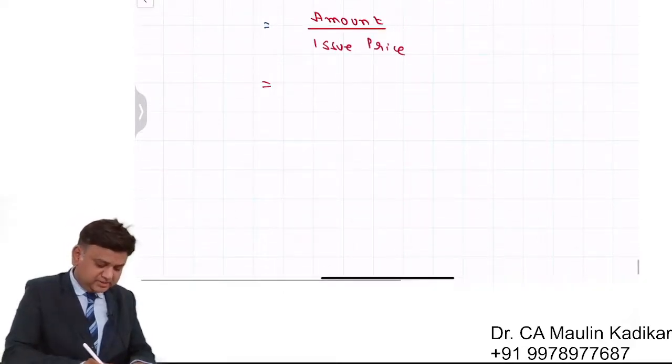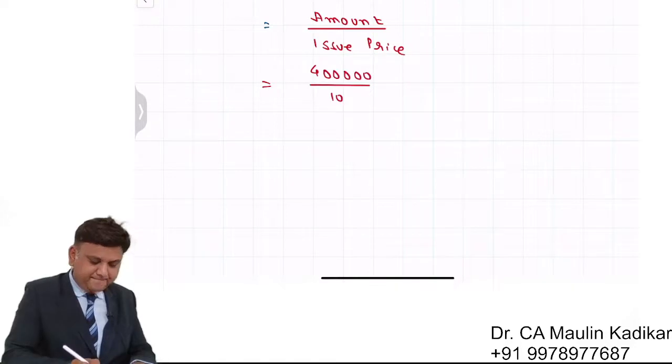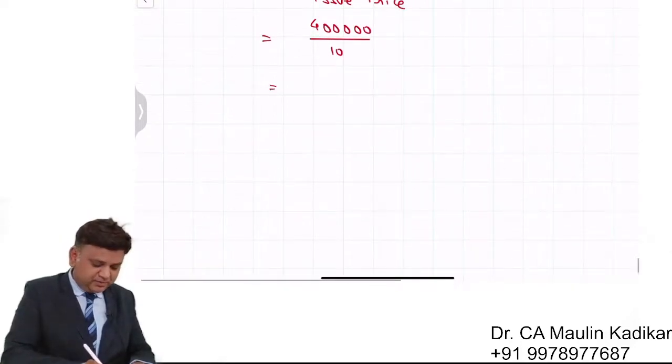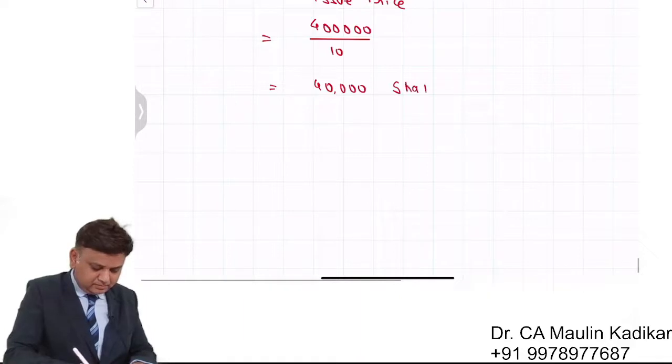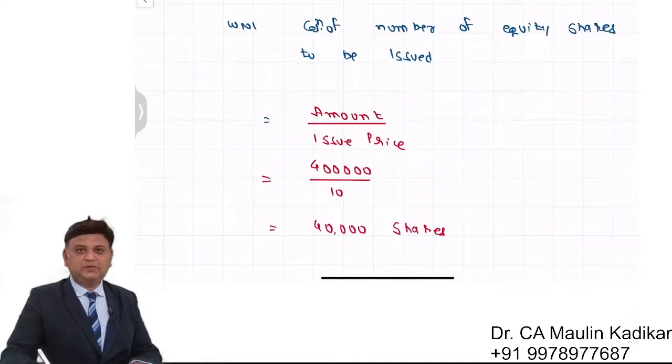Amount is 4 lakhs. Issue price is rupees 10. So number of equity shares will be 40,000. That is the way the number of shares to be issued will be calculated.